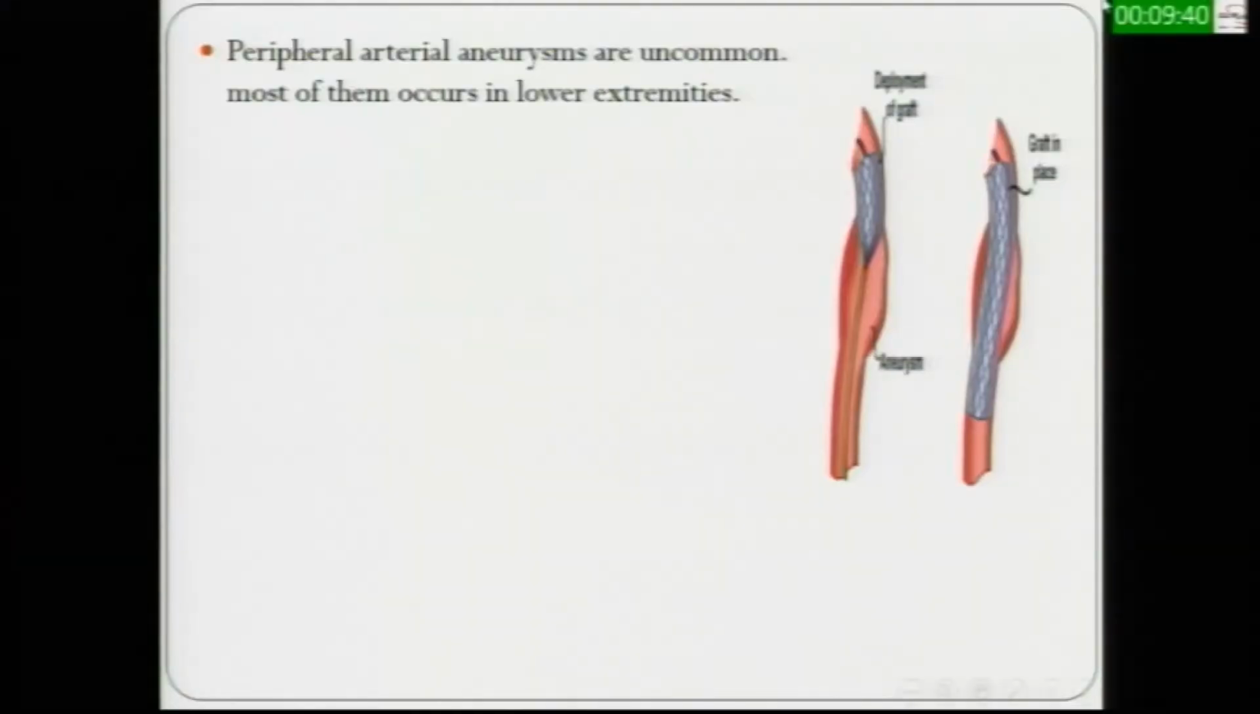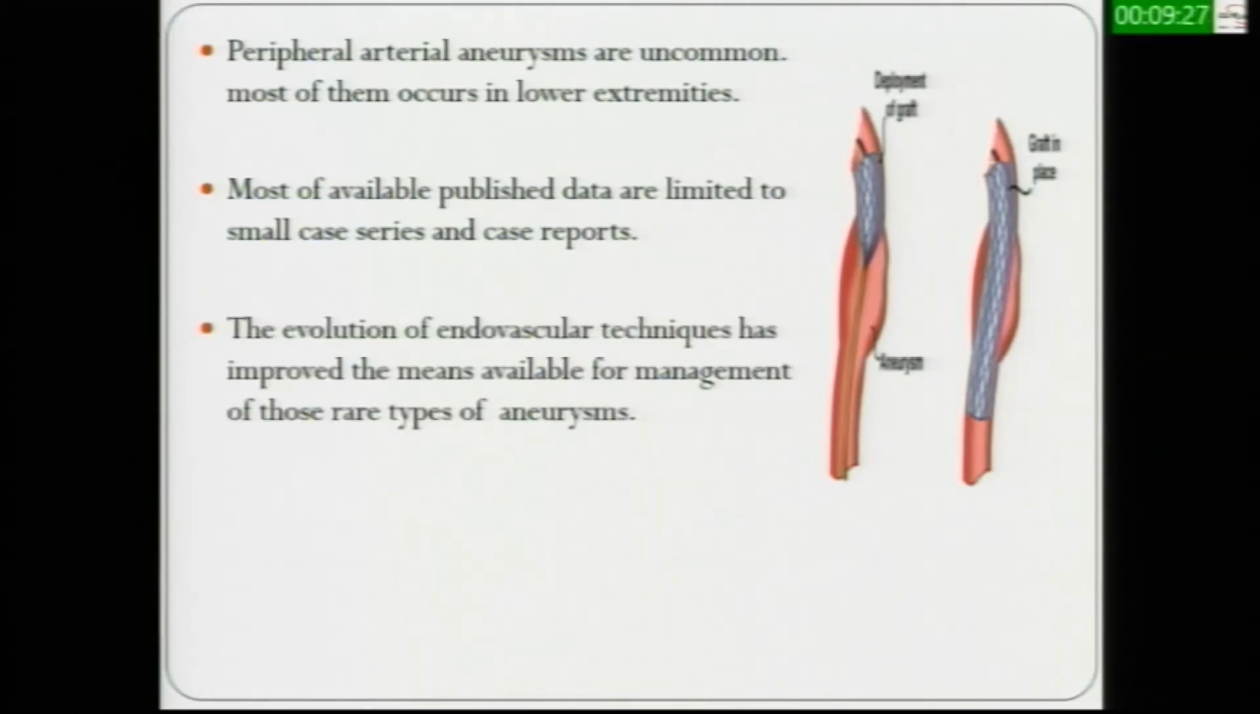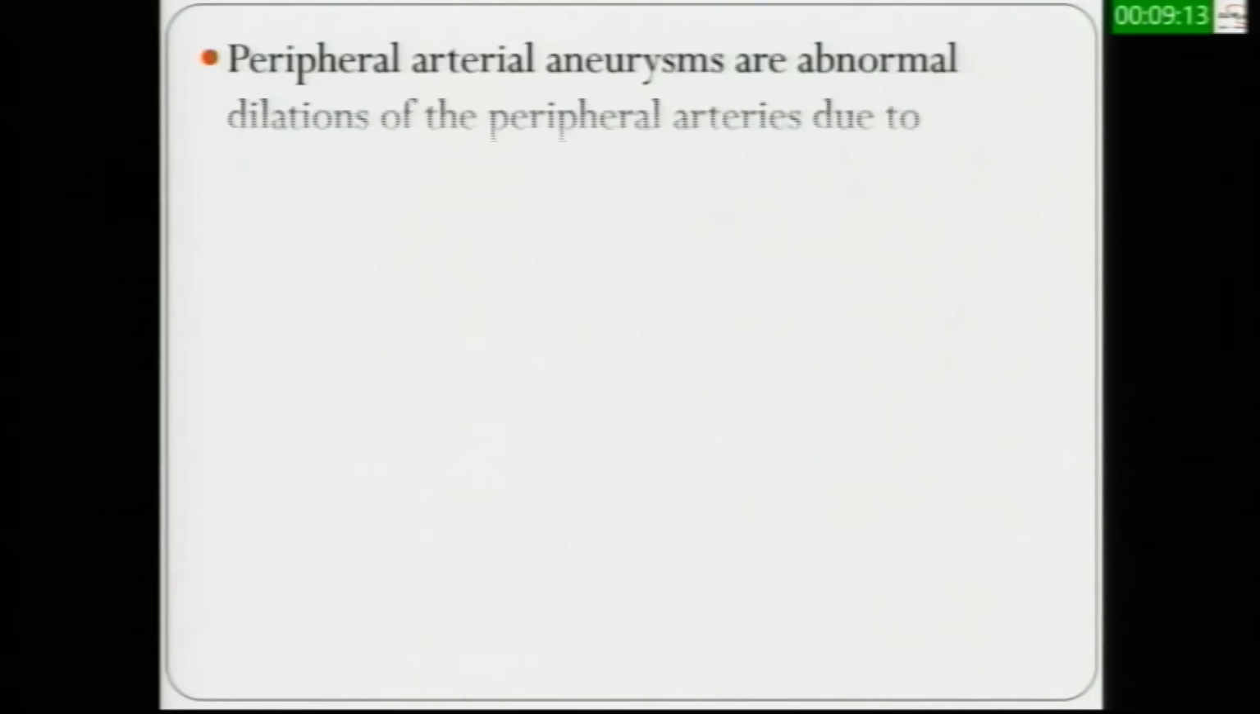Peripheral arterial aneurysms are uncommon. Most of them occur in the lower extremities. Most of the available published data are limited to small case series and case reports. The evolution of endovascular techniques has improved the means available for management of these rare types of aneurysms. Stent grafts were originally developed for treatment of aneurysms and sealing of perforated and ruptured arteries.